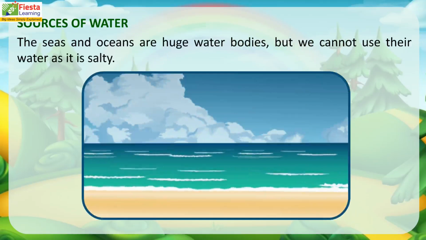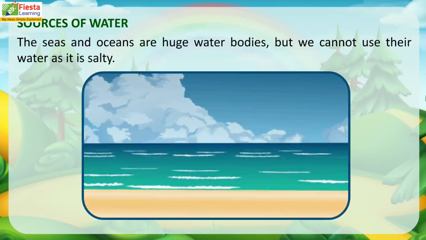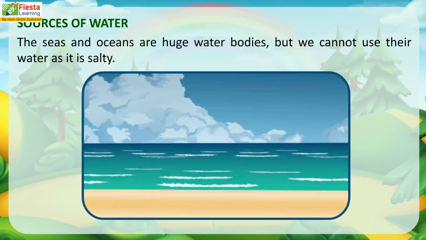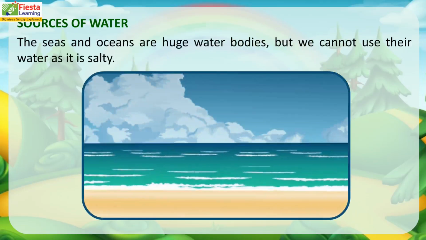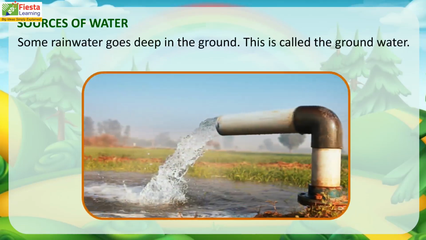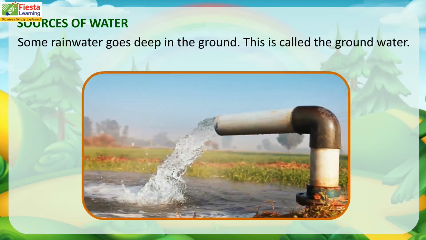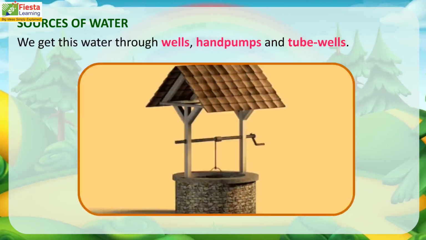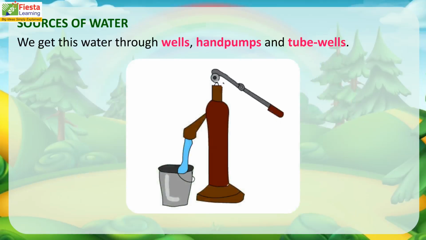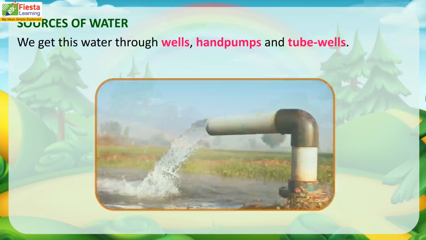The seas and oceans are huge water bodies, but we cannot use their water as it is salty. Some rainwater goes deep in the ground. This is called the groundwater. We get this water through wells, hand pumps, and tube wells.